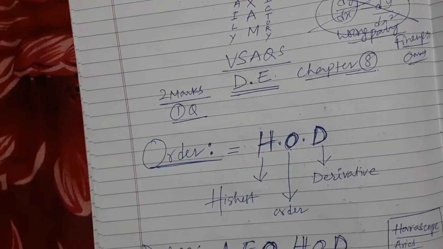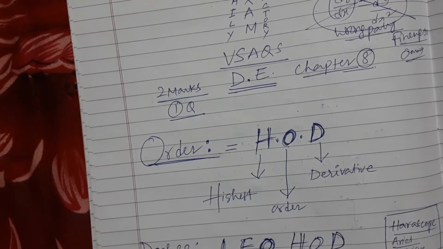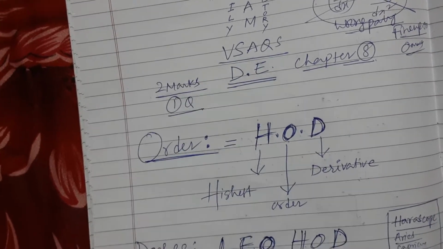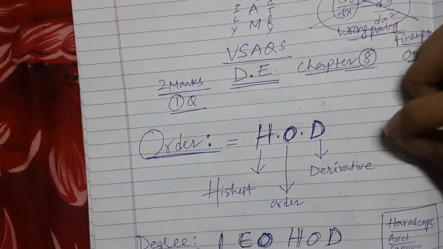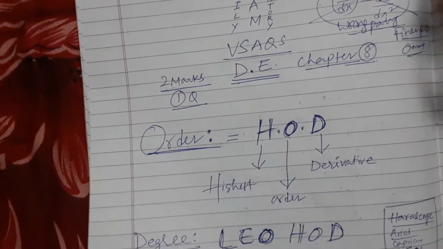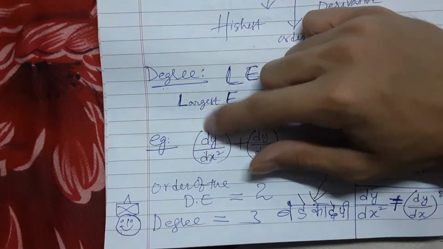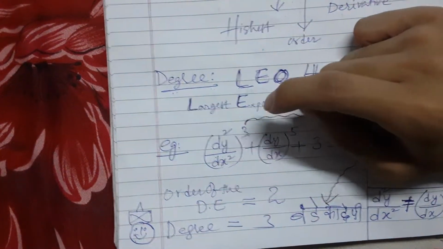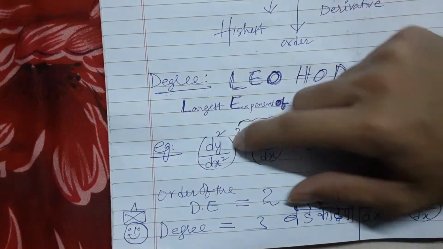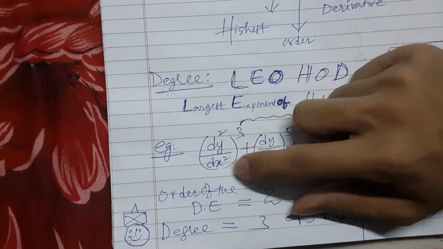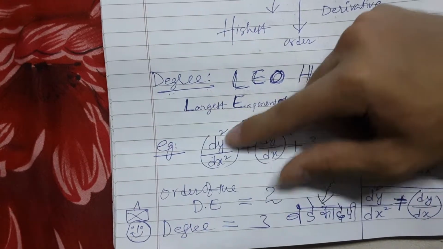Haha. Okay. So once again, head of department, right? Head of department, highest order derivative. So what is order? The highest order derivative. So what is highest order? Highest order is nothing but the highest degree over here of the differentiation. So this over here is the order. For example, if it was d to the power 3, that would be 3 would be order.